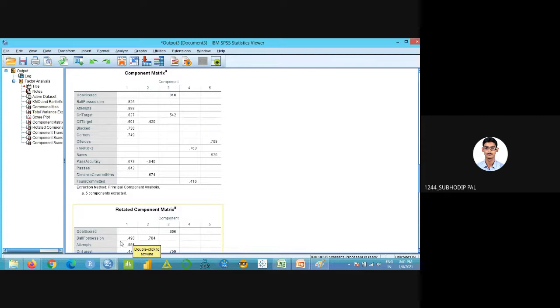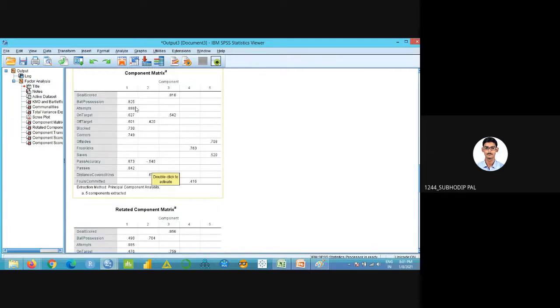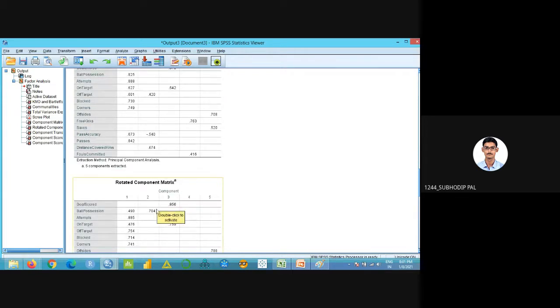Next one, see ball position. How much was the value? 0.825, right? And it's now 0.704 for factor 2. So whichever value is greater among all the five values, this particular variable lies in that particular factor. Previously ball position was lying in factor 1. Right now it's lying in factor 2, right?